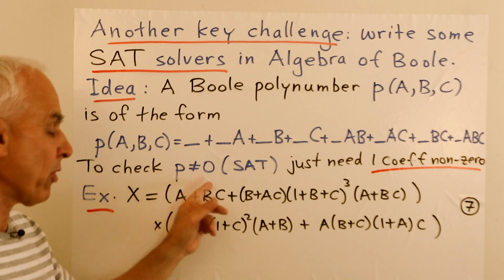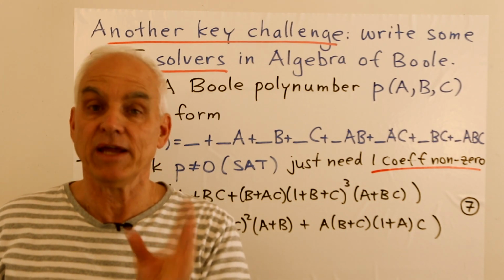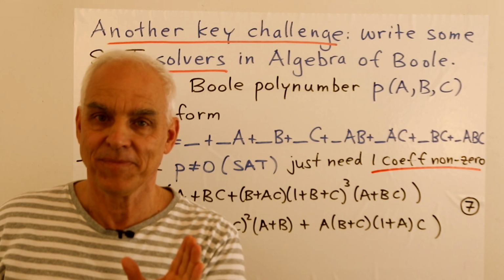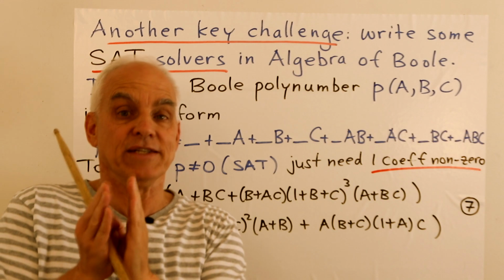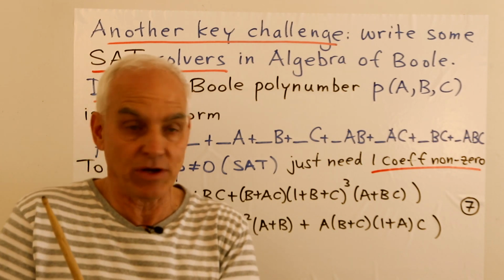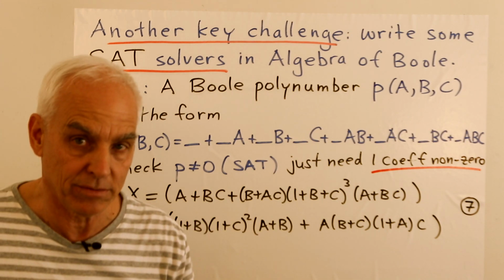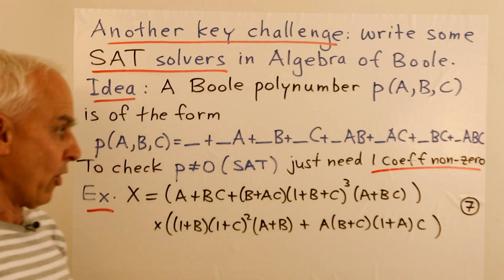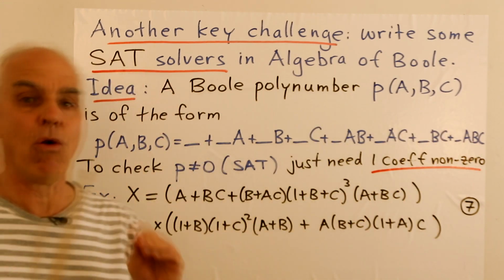Now, suppose that we're only interested in the question of whether this polynumber is 0 or not. So not what the actual polynumber is, but just whether it's 0 or not. That is the SAT question. If it's not equal to 0, that means it's satisfiable. So how could we check? Perhaps without actually calculating the whole thing.